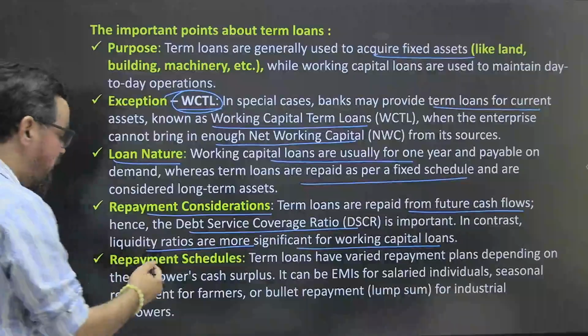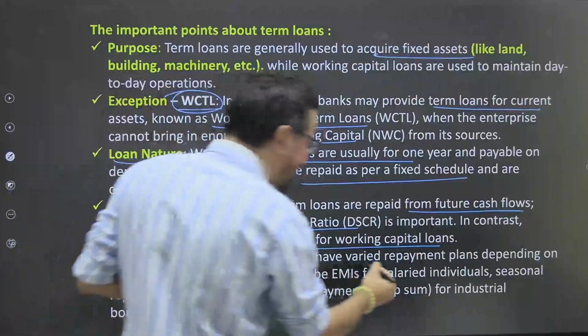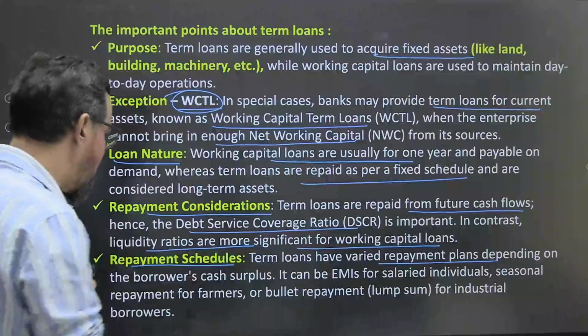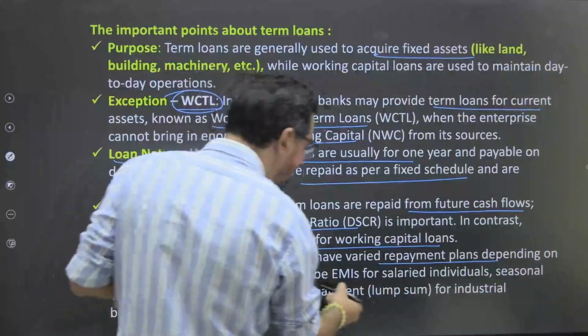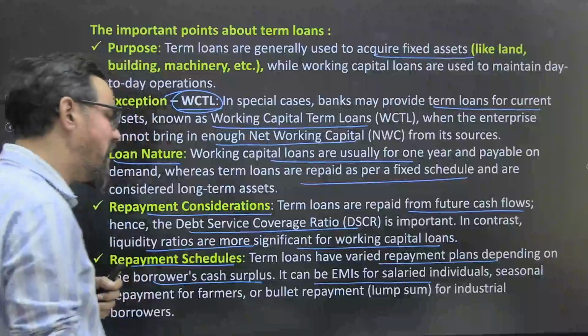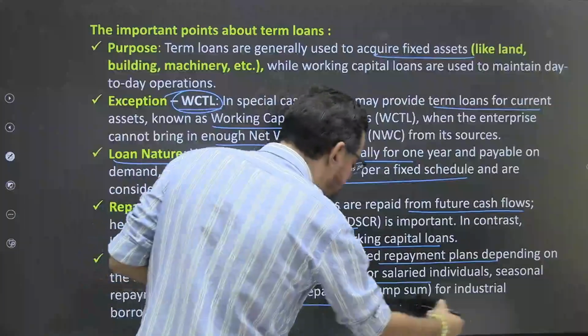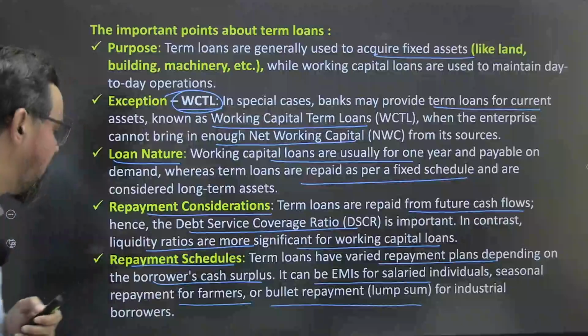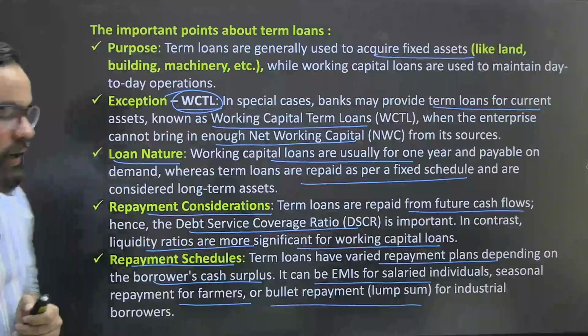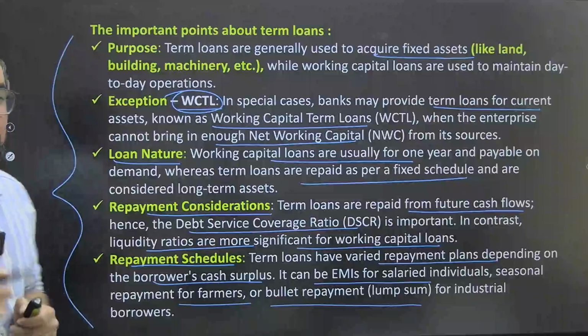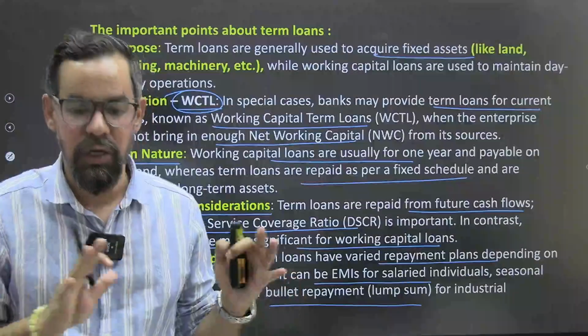Payment schedule: term loans have varied payment schedules. Depending on the borrower's cash surplus, it can be EMI for salaried individuals, seasonal repayments for farmers, and bullet payments, lump sum payments, for industrial borrowers and all. So these are the basic differences between term loan and working capital loan. I hope this is clear to everyone.